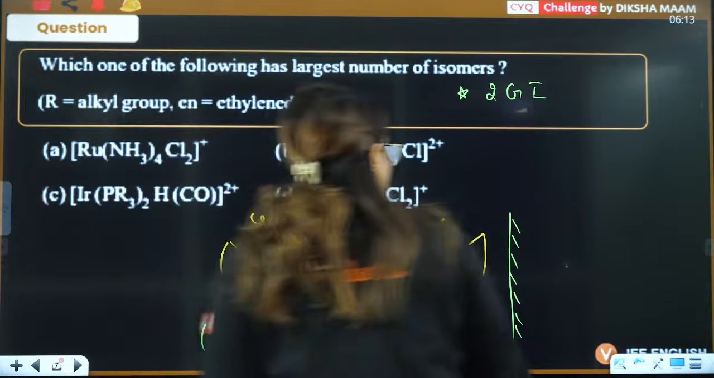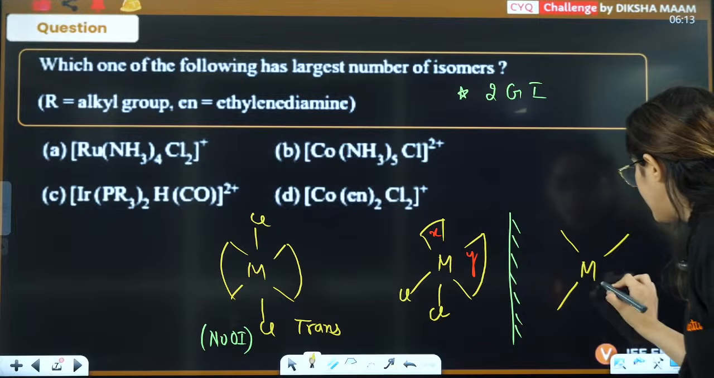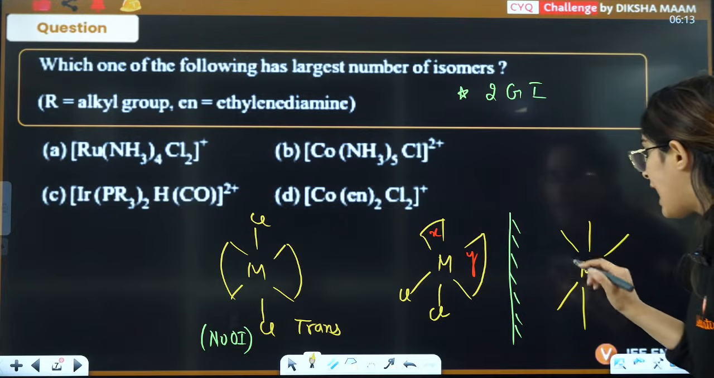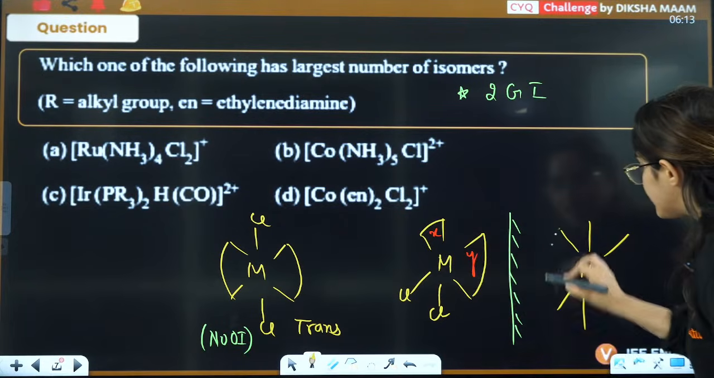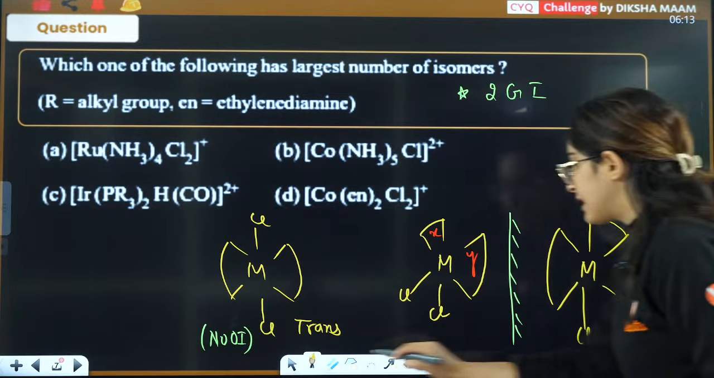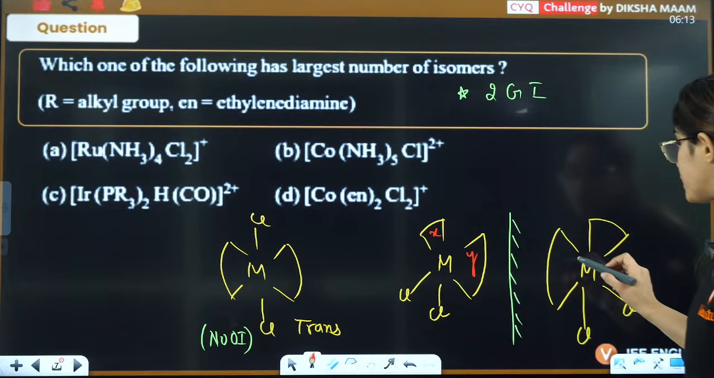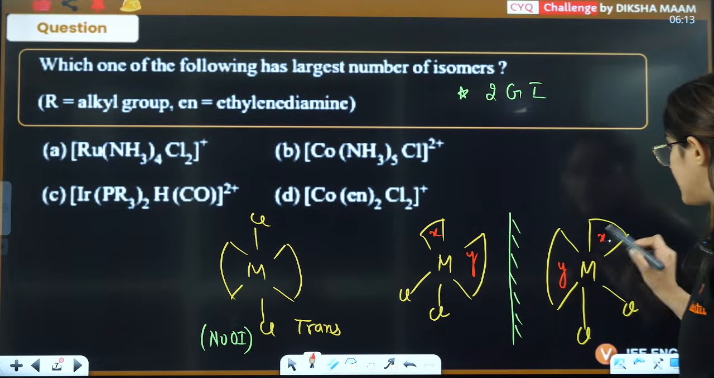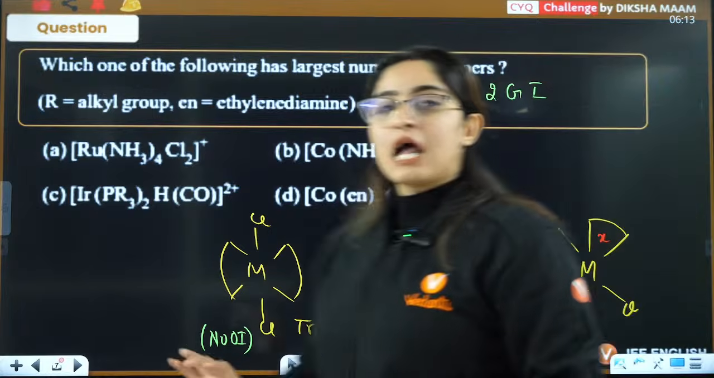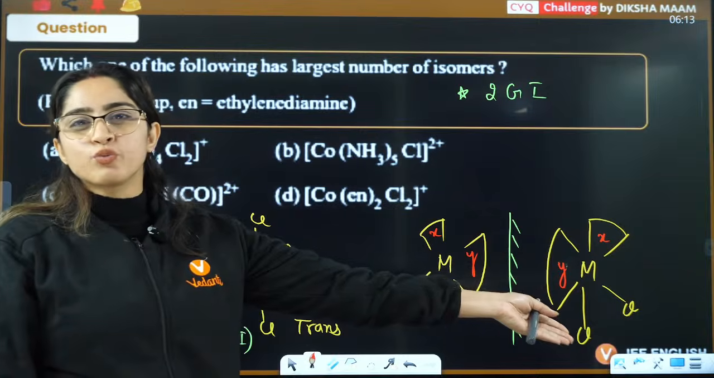So if you see, you make the mirror image, this will be M. This is 1, 2, 3, 4, 5, 6. And here if you see, this will come to this side, this will come to this side. This is Cl, this is Cl. So you just have to see, are they non-superimposable or are they superimposable, right? Now I am going to rotate it. So I can see it is non-superimposable.